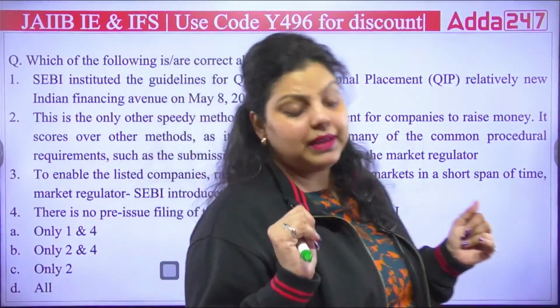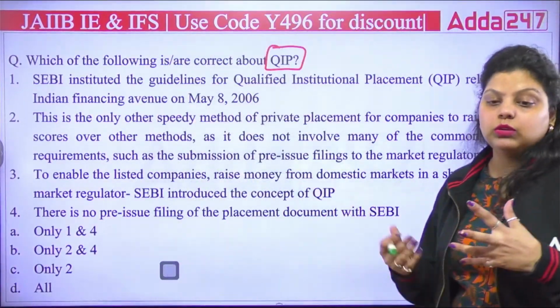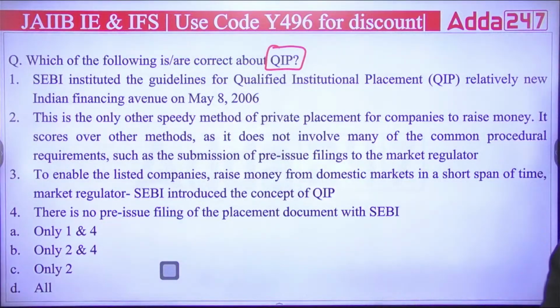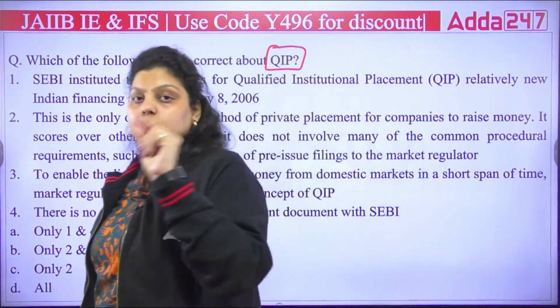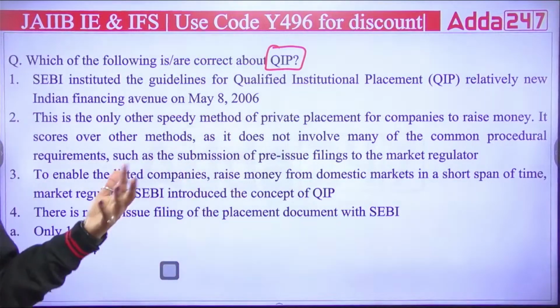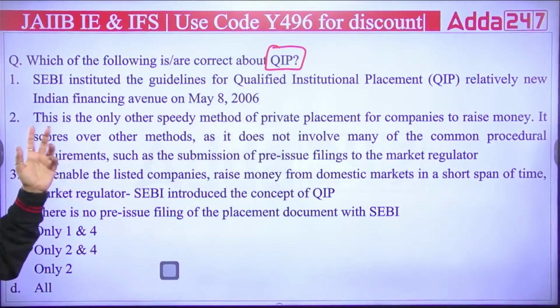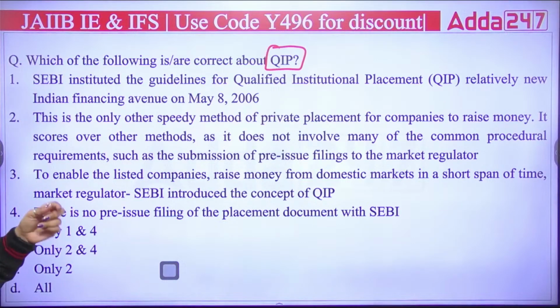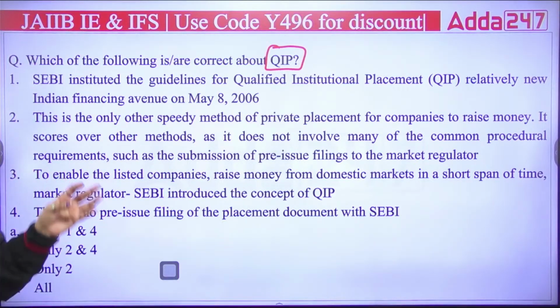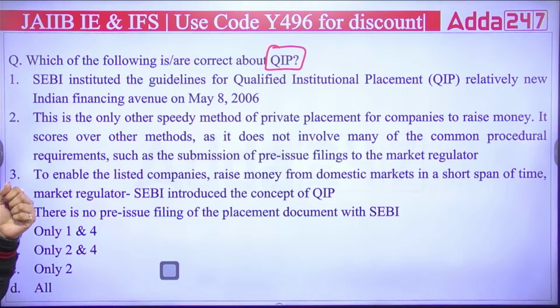Qualified Institutional Placement. So when it comes to the company that wants to issue shares, the company has certain options. The first option the company has is that the company can do the public issue. In a public issue, the company will issue the share in the market and anyone can purchase that share. In private placement, the company will issue the share by giving the names of a group of people, and only these people are allowed to purchase the shares of the company.